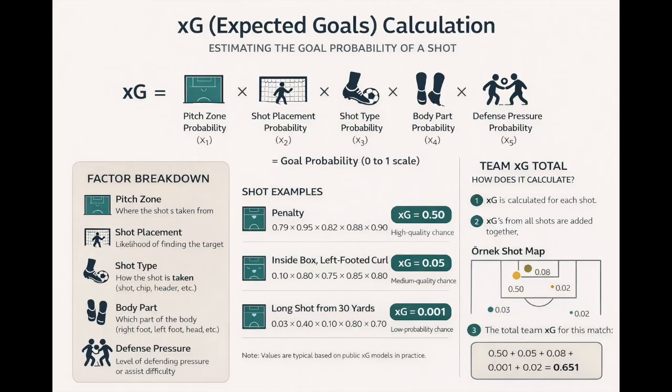So when we say a shot was worth 0.5 xG, that does not mean it counts as half a goal. It means that, on average, a shot from that type of situation would be scored about 50% of the time. If another shot is worth 0.05 xG, that means it would be scored only around 5% of the time. That is all xG is doing. It is assigning a probability to each shot. Then those shot probabilities are added together to produce a team total.